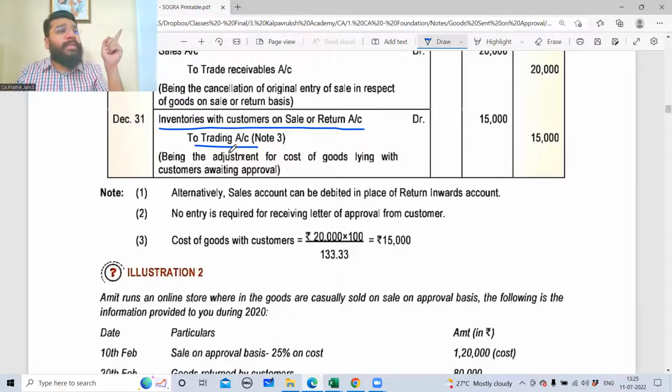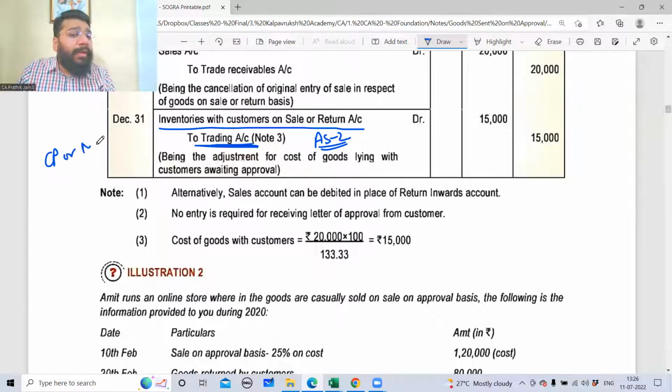Like we do the adjustment entry for closing stock, closing stock to trading account, like that this will also come. But as per accounting standard 2, which you'll be learning in the upcoming chapters, I have given the hint in the 11th and 12th also, that accounting standard 2, which talks about the valuation of inventory, says that inventory is valued at cost price or market price, which is also called NRV, net realizable value, whichever is less. The logic about this I'll be giving in detail in the accounting standard 2 chapter.